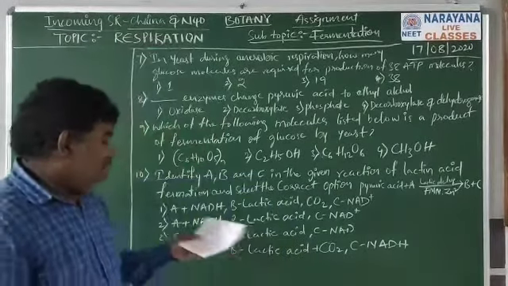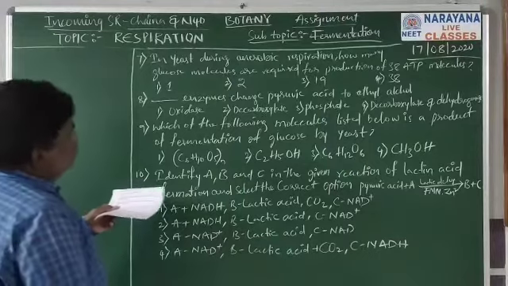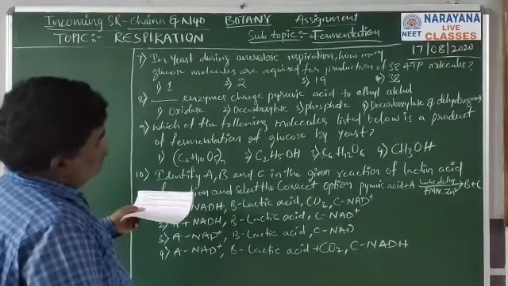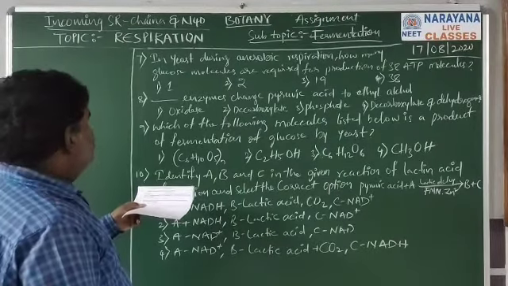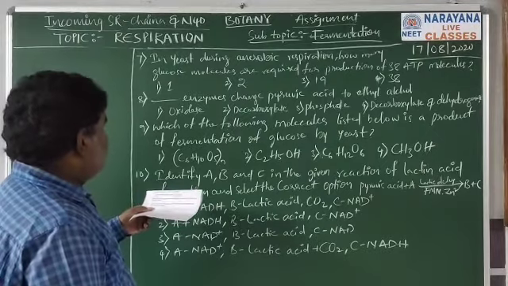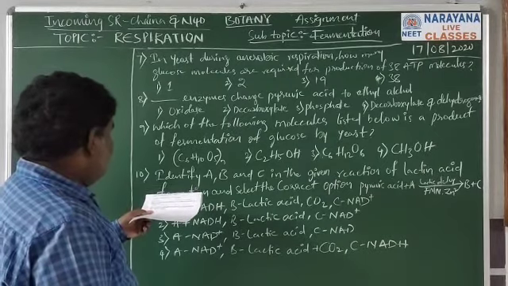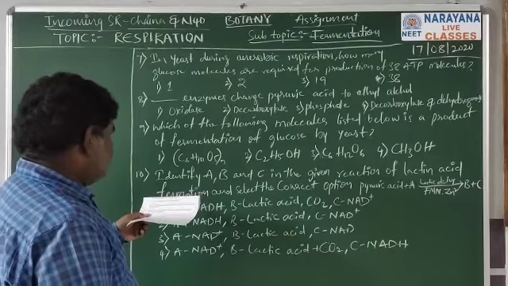Question number 7. In yeast during anaerobic respiration, how many glucose molecules are required for the production of 38 ATP molecules?